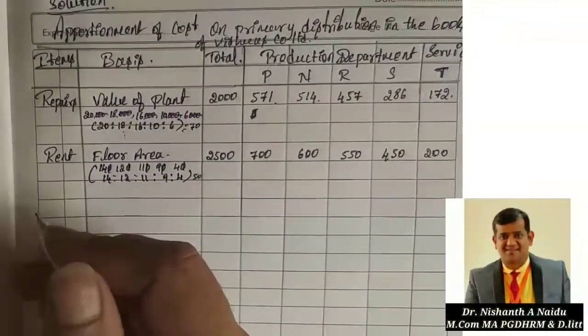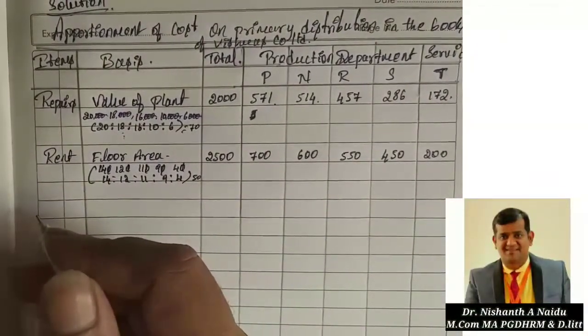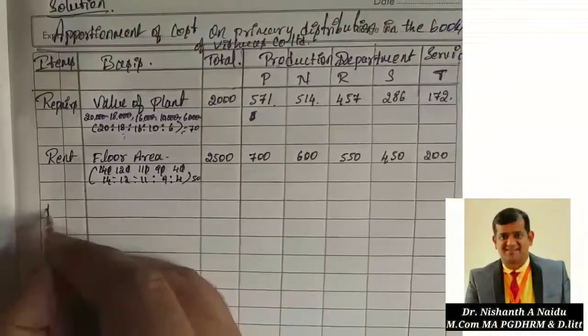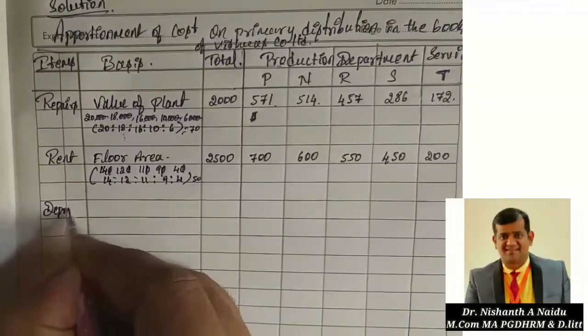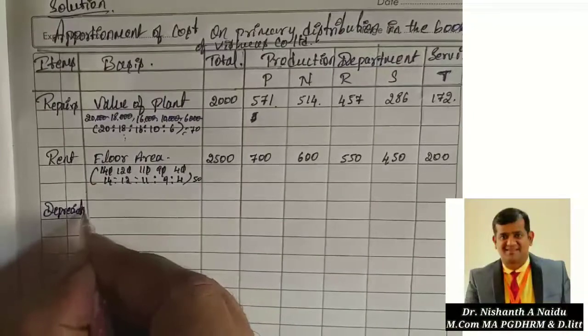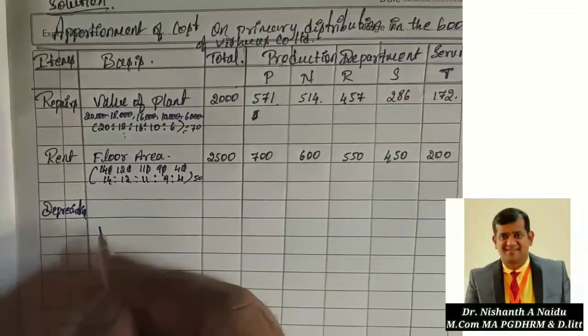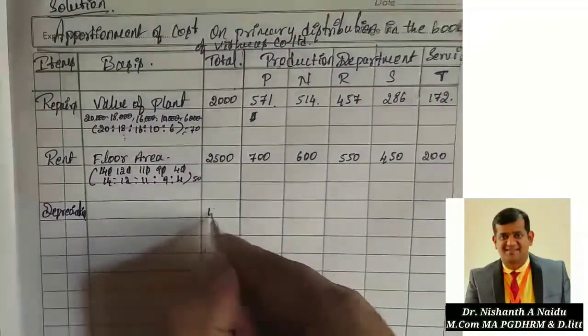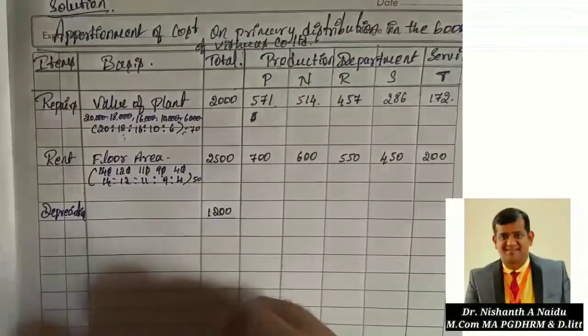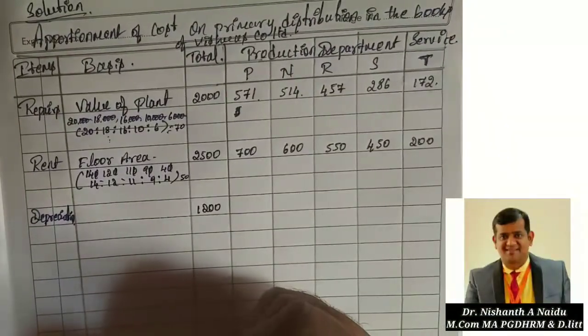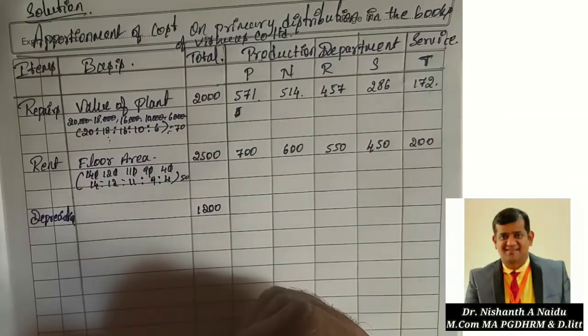After rent, next we are going to have depreciation. How much have they given? 1200 rupees. Depreciation we always calculate on the value of the asset.